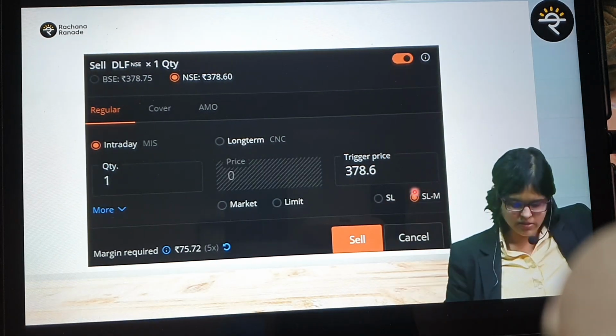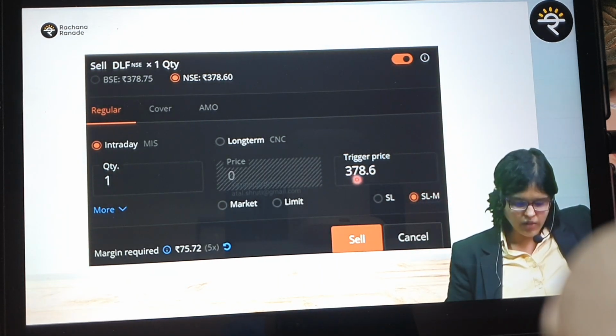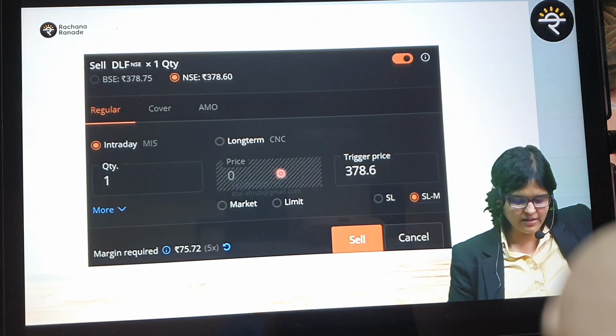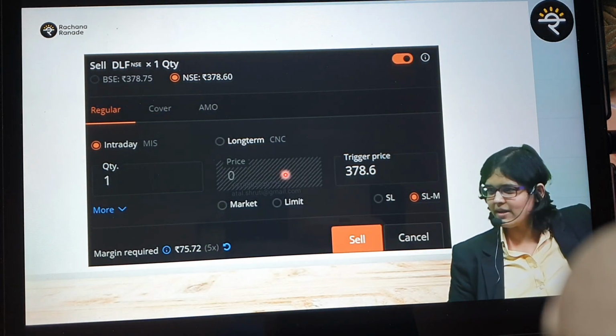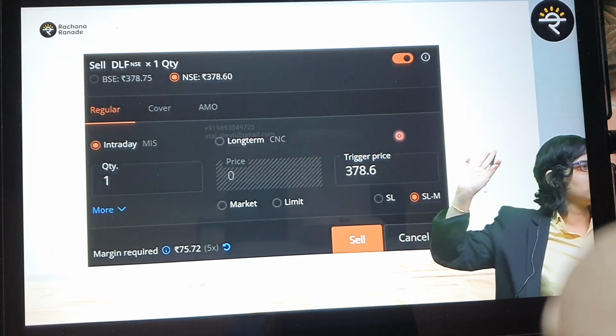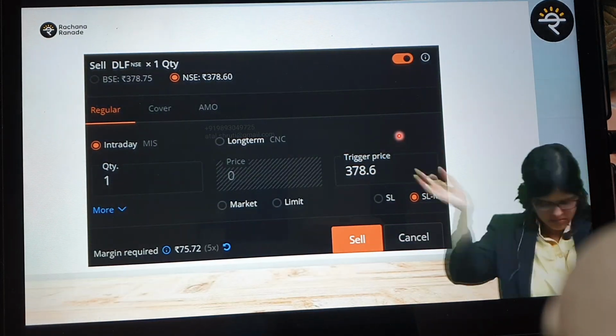So this is stop loss market. Let me complete first. This is stop loss market. Here, what are you defining? Are you understanding the difference? What is the difference between this slide and this slide? Are you getting the difference much clearly now? In stop loss market, what am I defining? Only trigger price. Once triggered, whatever is the next tick, it's executed.